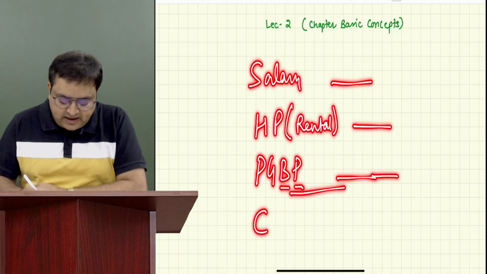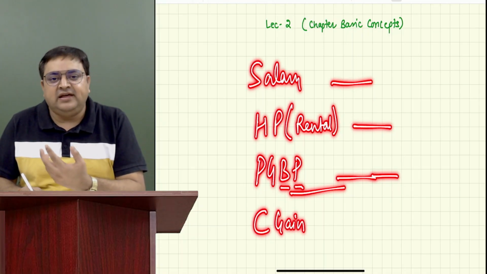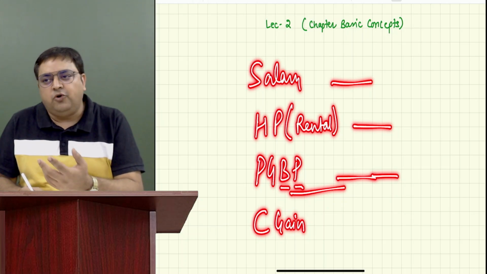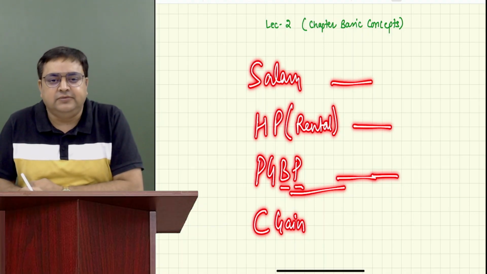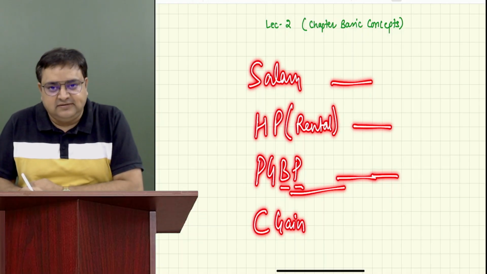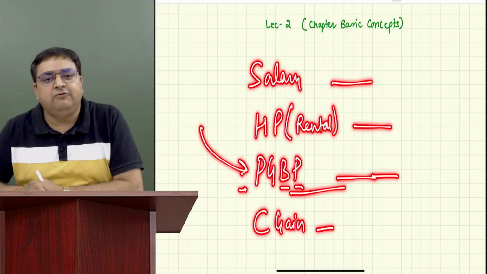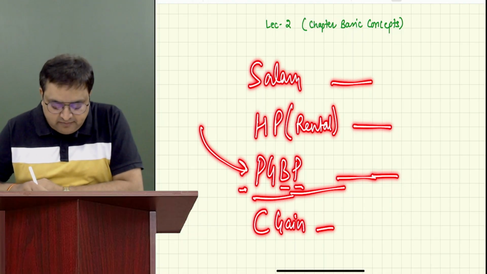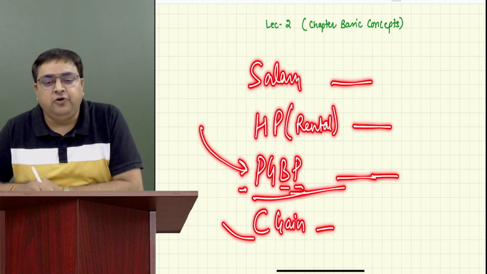Then your capital gain. What is capital gain? Whenever we sell our assets, there might be a gain also. Is it always mandatory that there will be a positive gain, or could there be a loss also? The answer is yes, we can have a loss also. Even in business, would there always be a gain, or could there be losses also? Generally in business, there could be both profits as well as losses. In capital gain also, there could be profits or losses.